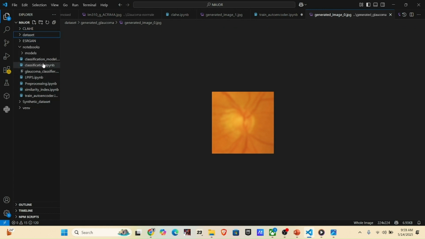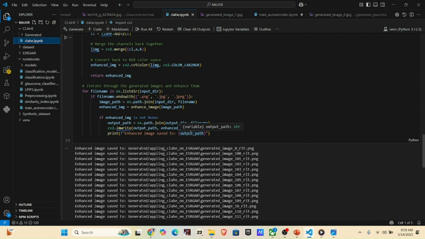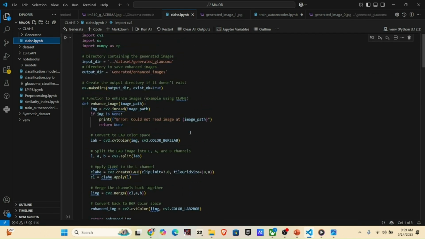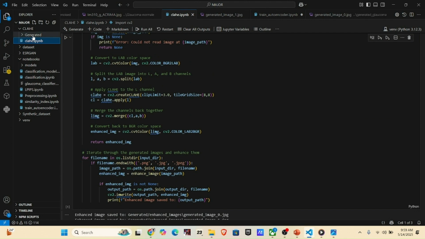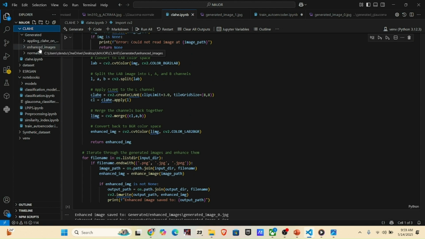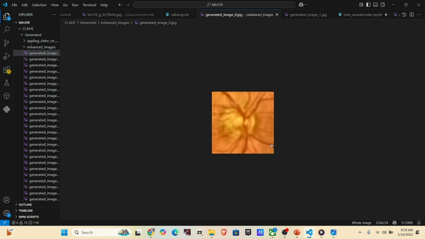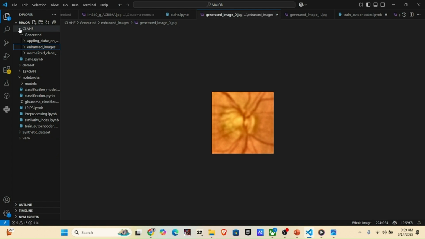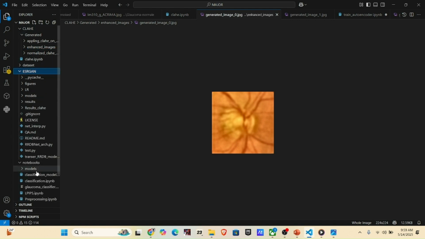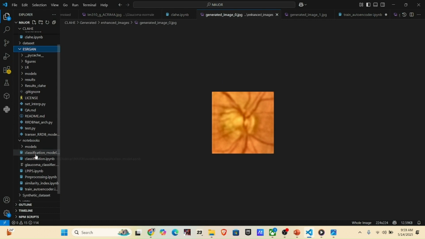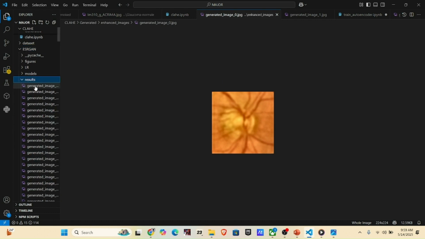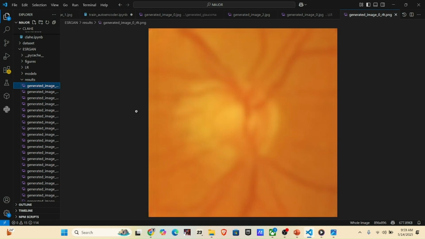And then we will be using ESRGAN and CLAHE. We will be using CLAHE, and this is how we have used CLAHE. In the CLAHE, we have generated and applied it. These are the images enhanced by CLAHE. This one is an image enhanced by CLAHE. And then we have used ESRGAN over here. In the ESRGAN, these are the results that we generated after using ESRGAN, which will try to enlarge the images.